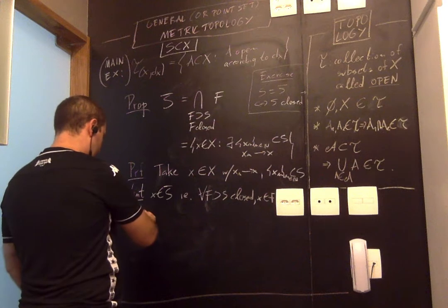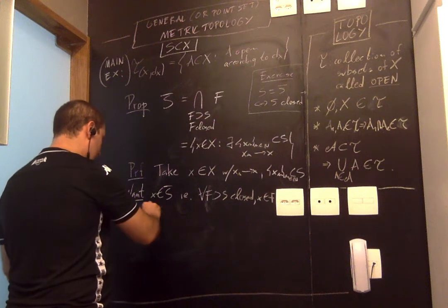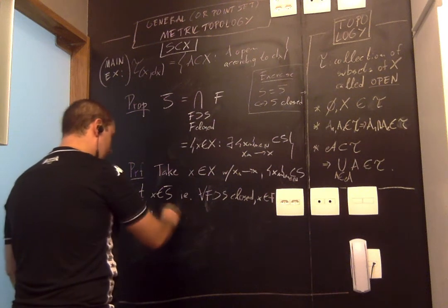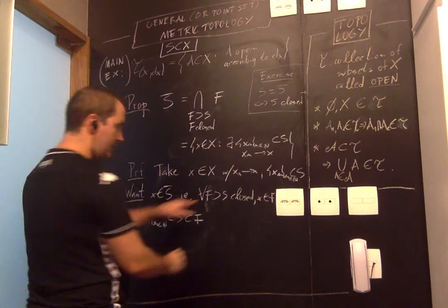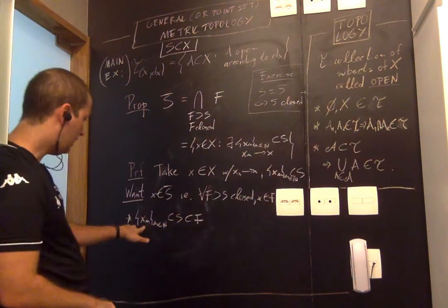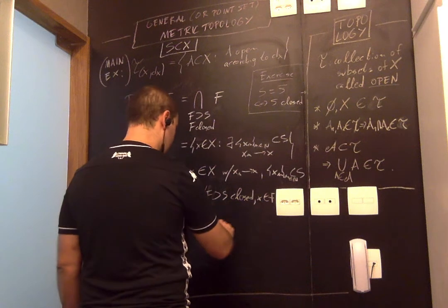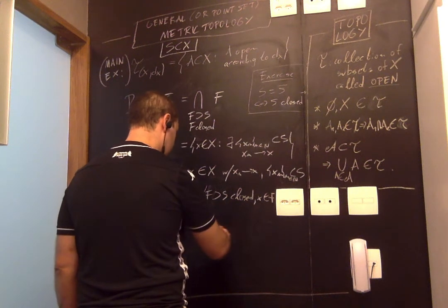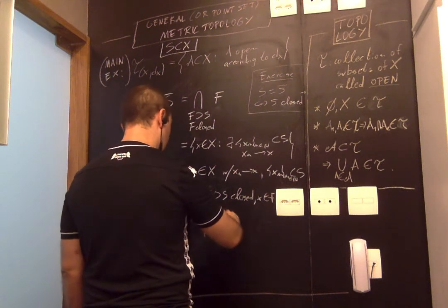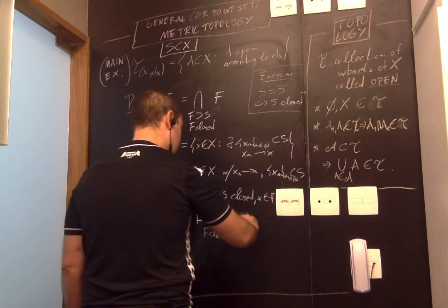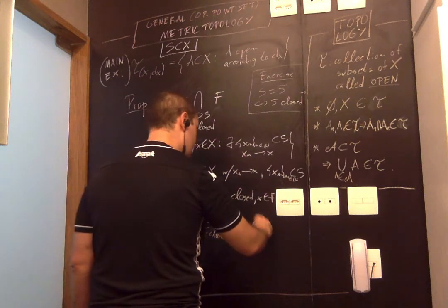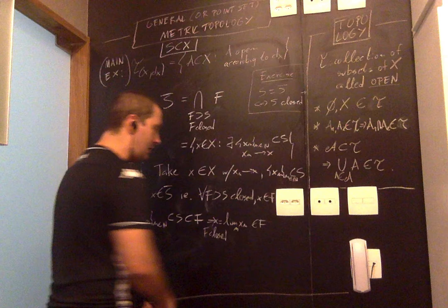But okay, what do we have? We have that X sub n is a sequence of points in S, and S is contained in F. So if you take such an F, X sub n is a sequence of points in F. Therefore, since F is closed, we know that the limit of the sequence X sub n, if it exists, also belongs to F. But this limit is exactly the point X that we're talking about.